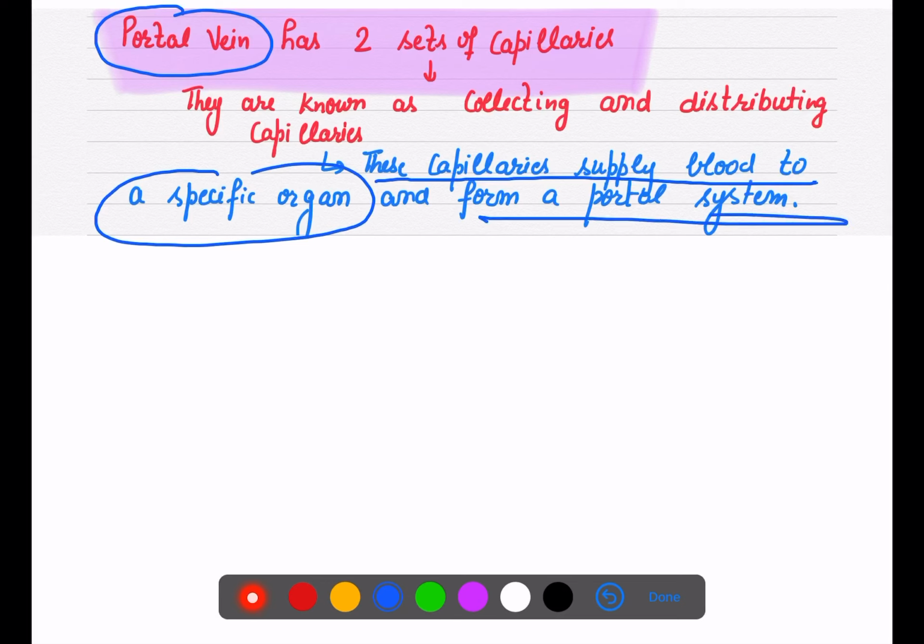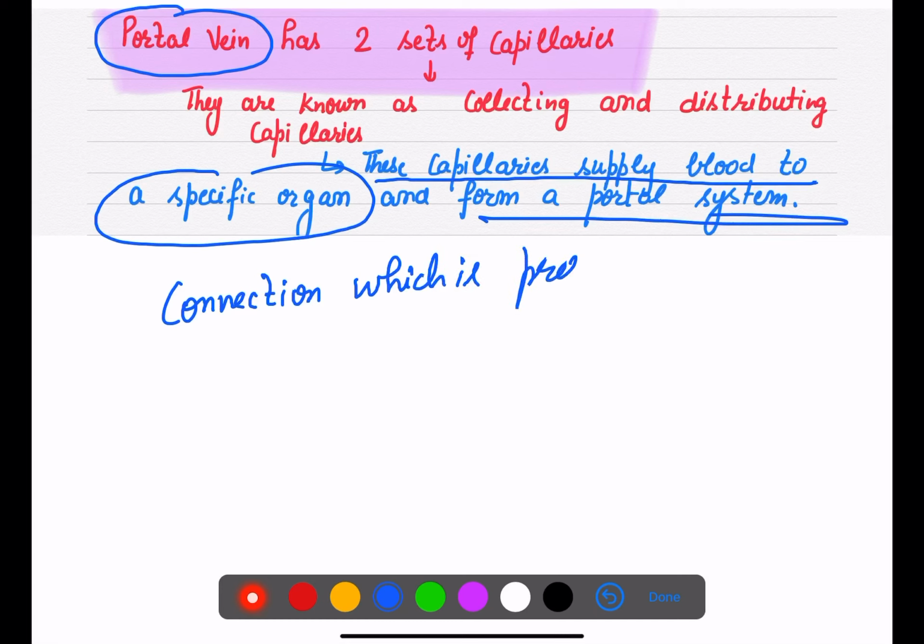portal system. Now the question is, because this exists between, this is a very special connection which is present between our digestive tract and liver, and this circulation, this system is known as hepatic portal system.